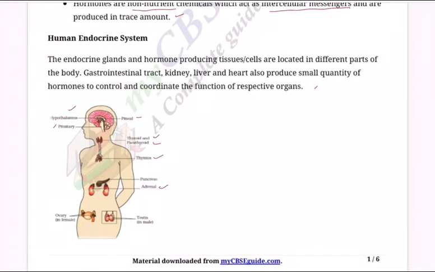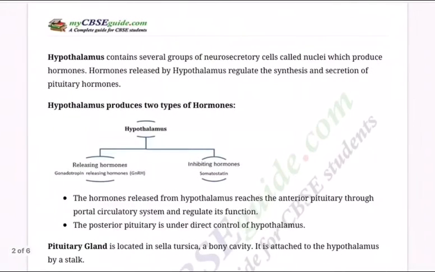And then down in the abdominal cavity, just above the kidney, there is the adrenal gland, and of course on the side of it there is the pancreas. In the digestive tract, if you recollect from your memory, after the junction between the small intestine and big intestine, there will be the pancreas. And in the case of men, in the scrotum, in the pelvic region, a pair of testes will be there. And in the case of female, in the pelvic region, a pair of ovaries will be there. So these are the various endocrine glands that are present in our body at different locations.